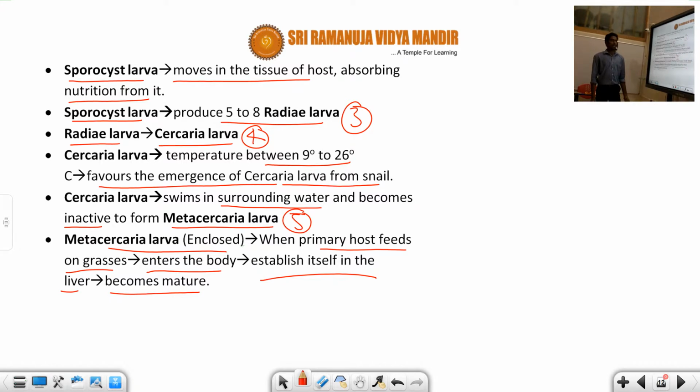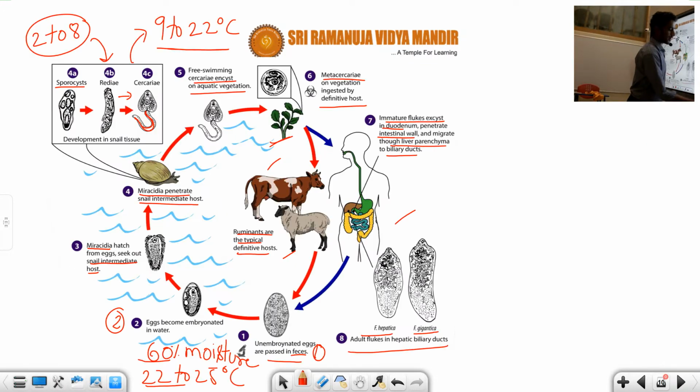So this is the life cycle of Fasciola hepatica. Again I will tell you, students, looking at the first diagram: the embryonated eggs of Fasciola hepatica are passed in the fecal matter of the host, like ruminants or human beings. Next, in the second one, these eggs become embryonated in the water. Here it maintains suitable conditions: 60% moisture and 20 to 25 degrees C temperature.